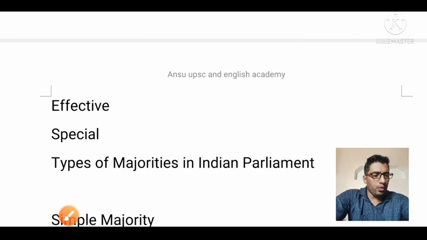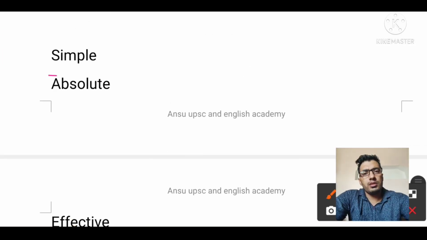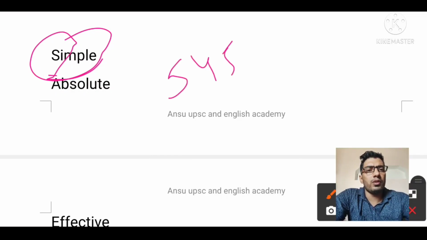Now I am going to talk about the simple majority. Simple majority is just the number of persons present and voting, it can be Lok Sabha or Rajya Sabha. There are 545 members, the total strength of our Lok Sabha.